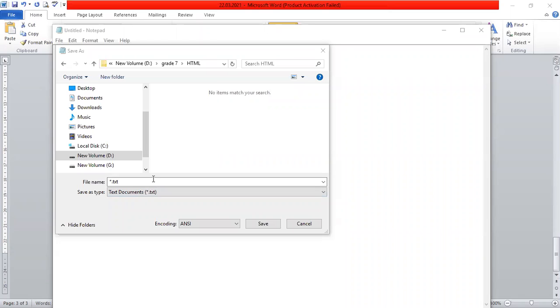Document. No. Text document. You have to tell about that. This is a text document. What is the extension of this one? Asterisk mark dot txt, right?